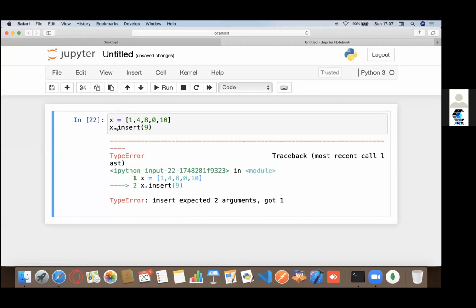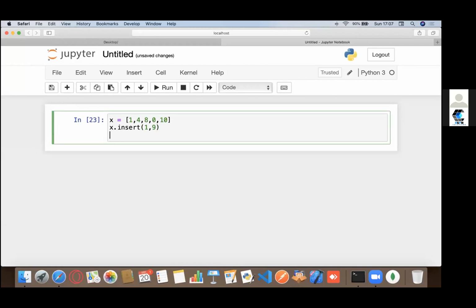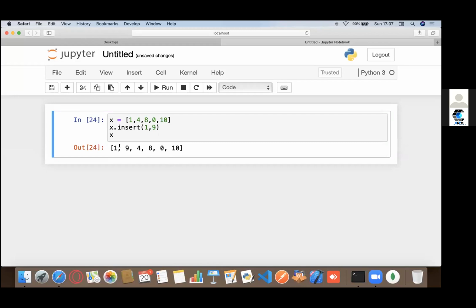You pass a value, but you also need to pass a position. Now if I print out my list, it goes something like this. 9, the second argument, has been inserted in the first position, so it's 0 and then 1, and the rest of the elements have been shifted accordingly. You could have done something like this as well. Now you see 9 is indeed in the 0th position, and the rest of the elements have been shifted accordingly.